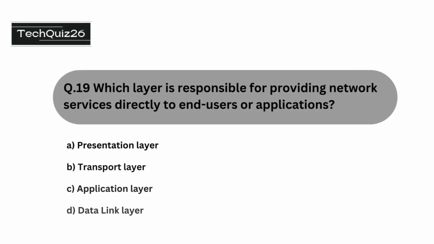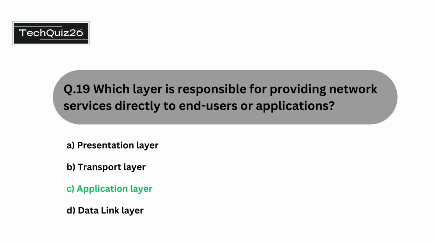Question number 19 is which layer is responsible for providing network services directly to end users or applications? The options are presentation layer, transport layer, application layer, data link layer. The correct option is application layer.